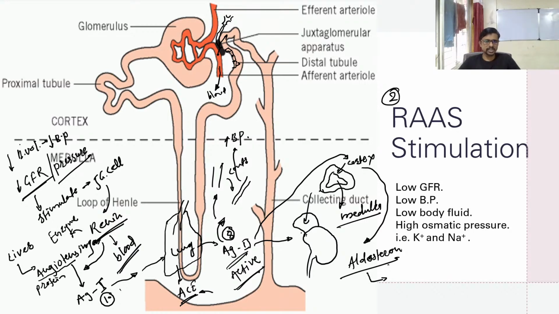The first thing, your extramedullary cell secretes renin, and then renin moves toward angiotensinogen, which is converted into angiotensin 1, and angiotensin 1 is converted into angiotensin 2, which is a very good vasoconstrictor. This function is played by your lung.